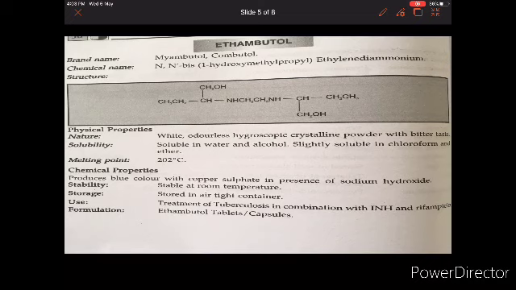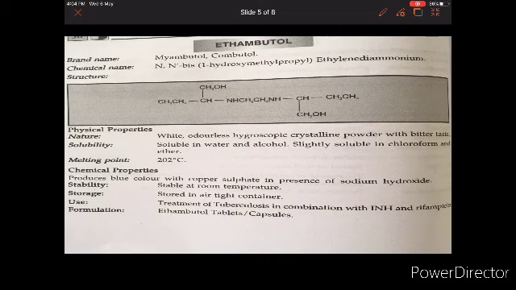Ethambutol. We'll talk about ethambutol. The brand name is Combutol. If you see the structure, it is CH3, CH2, CH, CH2OH, NH, CH2, and the same structure repeats on this side: CH2, NH, CH, CH2OH, CH2, CH3. So this is N,N'-bis(1-hydroxymethyl propyl) ethylene diamine. White odorless hygroscopic crystalline powder with a bitter taste. Soluble in water and alcohol.